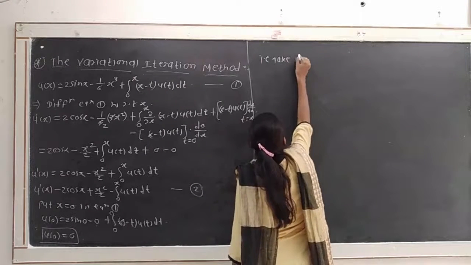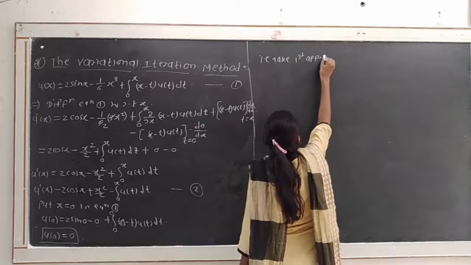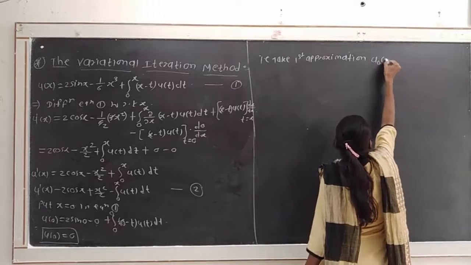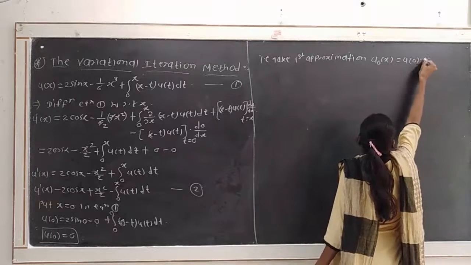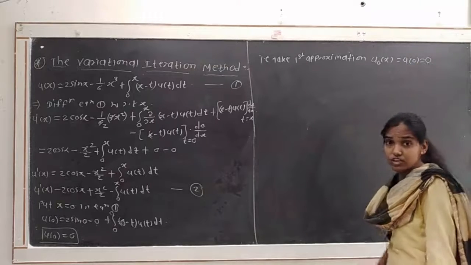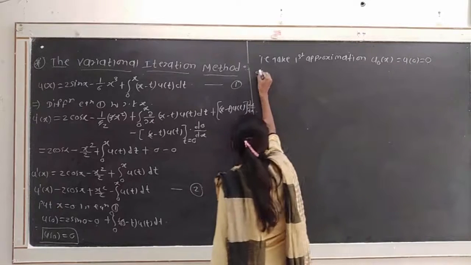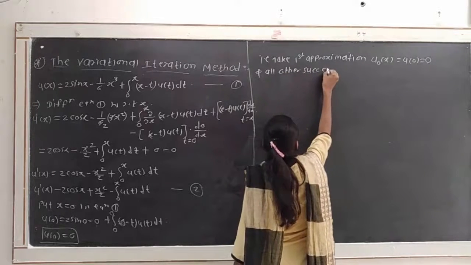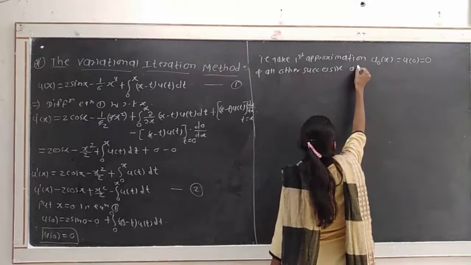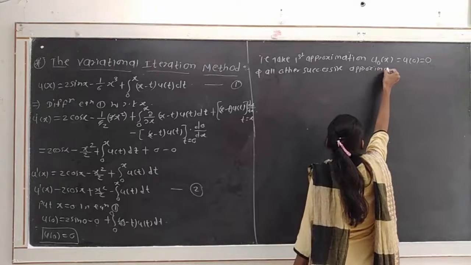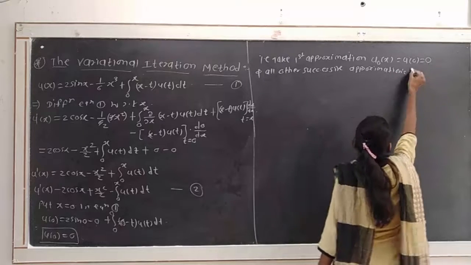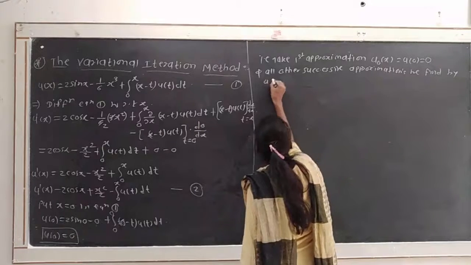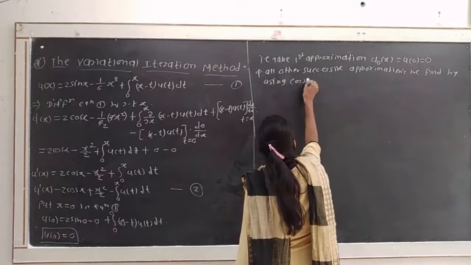Take the first approximation u0 of x is equal to u of 0, and u of 0 is equal to 0. All other successive approximations we find by using the correction functional.